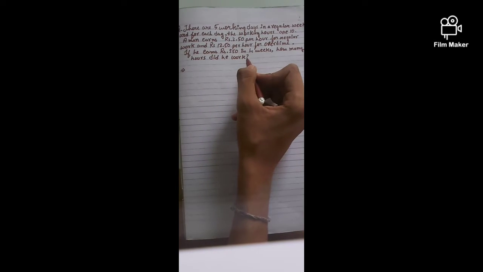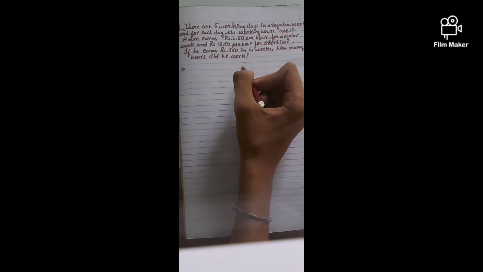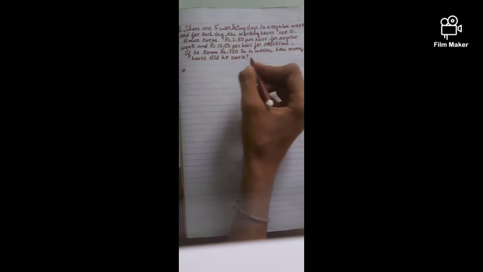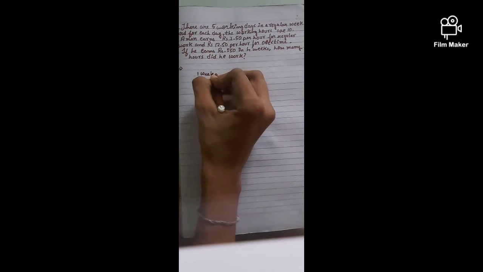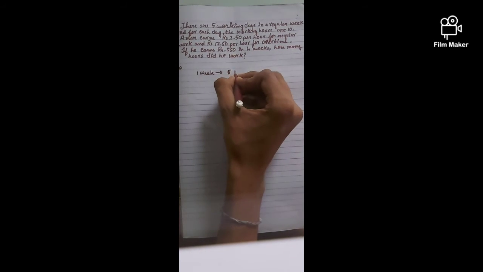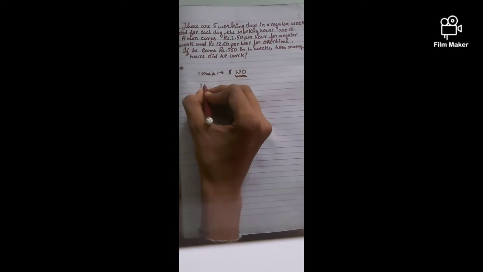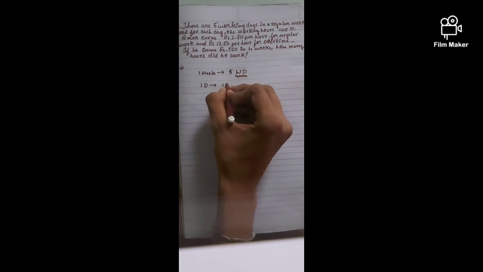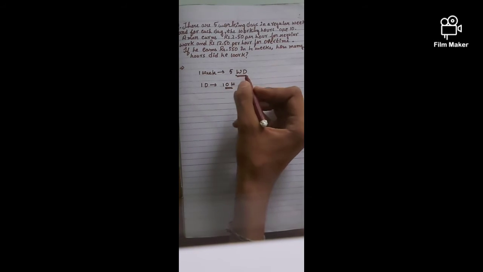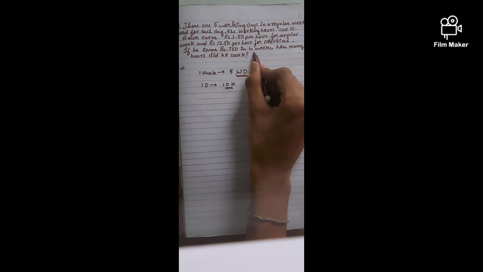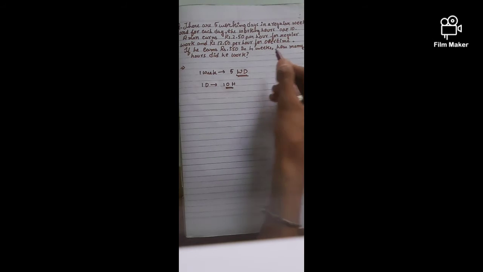Here the question is asking how many hours the man worked during 4 weeks to get an amount of 550 rupees. So first let us write down the data given in the question. As the question says, 1 week has 5 working days. Let me write it as WD. And in one day the work is of 10 hours, 10h. So here they gave that the man works for 4 weeks. So for 4 weeks